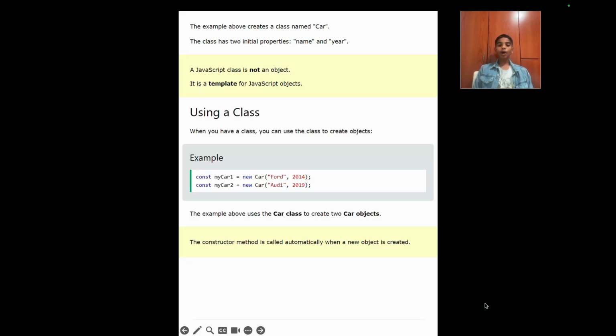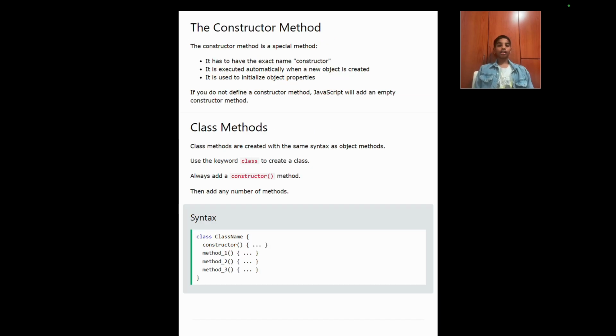The example above uses the car class to create 2 car objects. The constructor method is automatically called when a new object is created. The constructor method is a special method. It has to have the exact name constructor. It is executed automatically when a new object is created. It's used to initialize object properties. If you do not define a constructor method, JavaScript will add an empty constructor method.